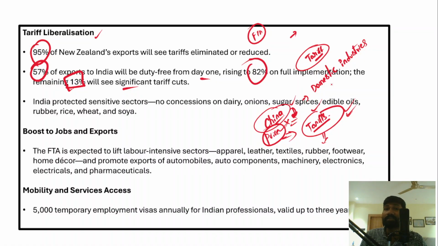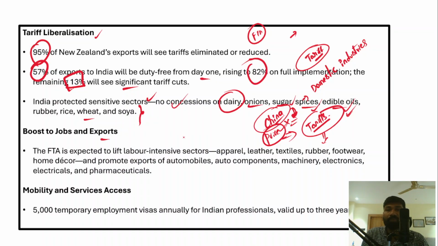However, India has certain sensitive sectors. For example, the dairy sector is a sensitive sector because a lot of farmers and women are engaged in it. Onions, sugar, spices, edible oils, rubber, rice, wheat. These are the sensitive sectors where India may not completely eliminate tariffs. There might be some tariffs on these products.